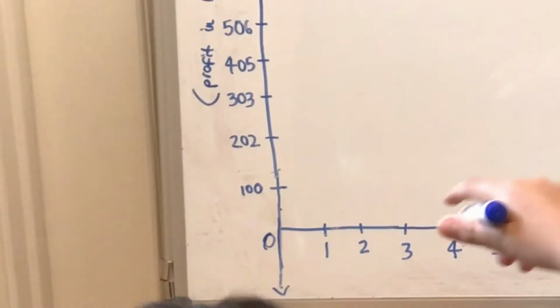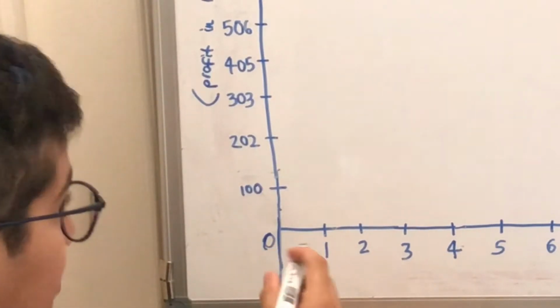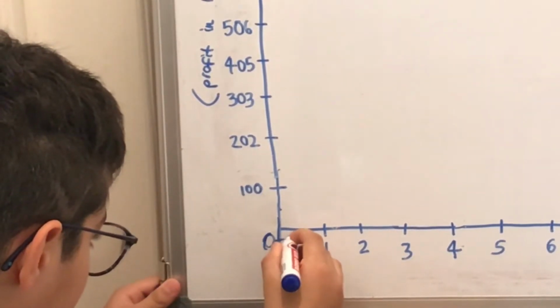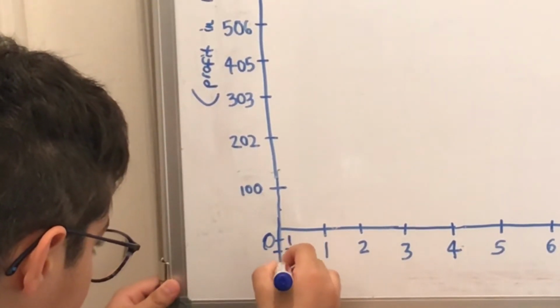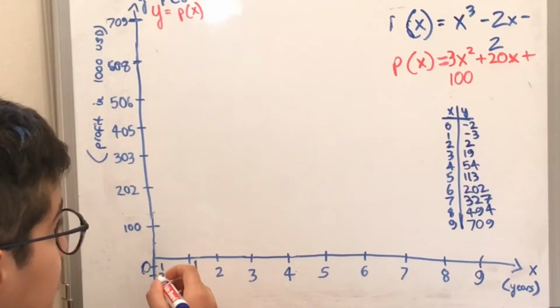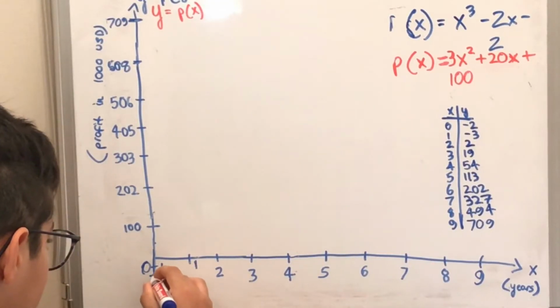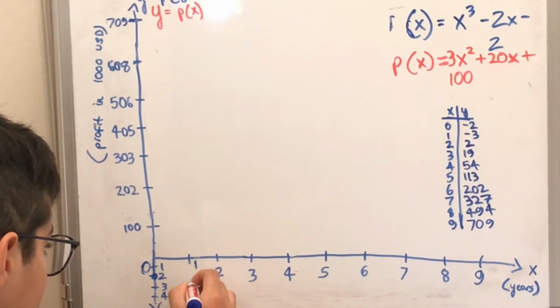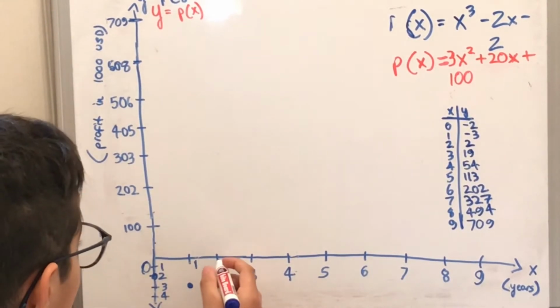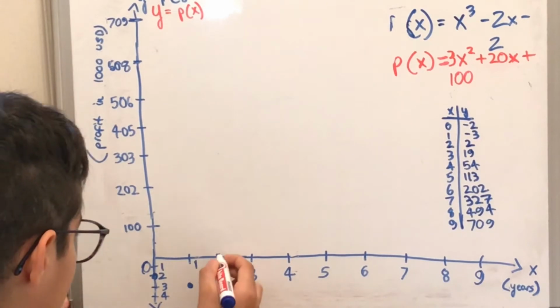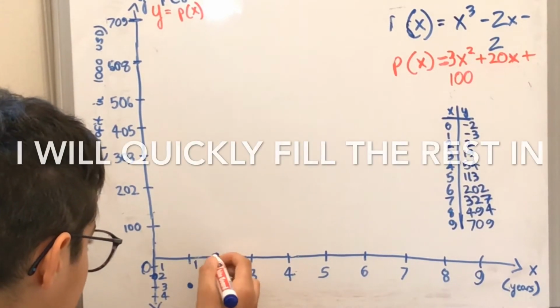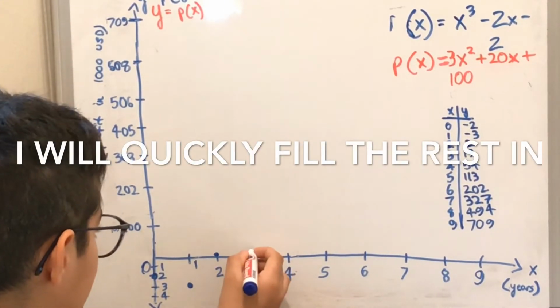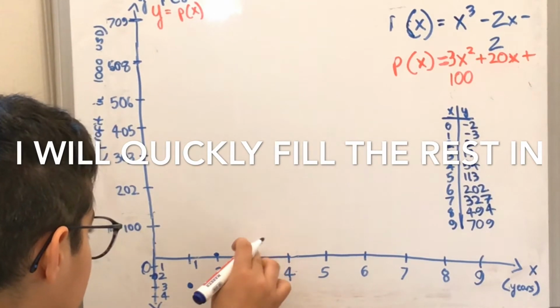So now all we have to do is basically plot them, and we have to draw the negative axis, and we have to label them. So we can go to negative 3: negative 1, negative 2, negative 3. So 0 was negative 2, 1 was negative 3, up there. Then 2 was positive 2, just there. 3 was 19, a bit higher, but that's too high.